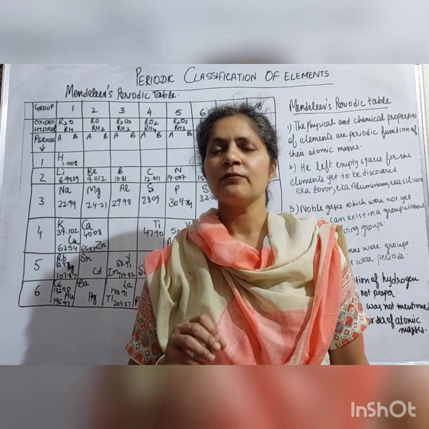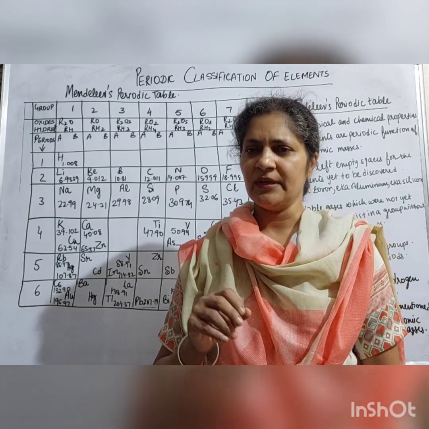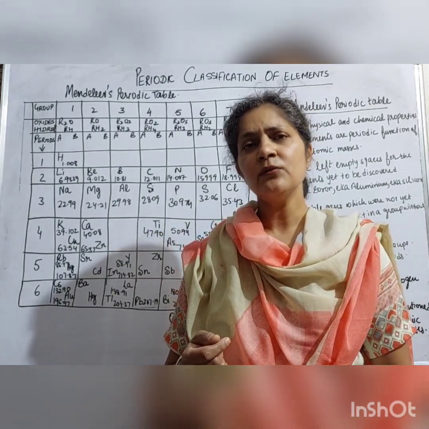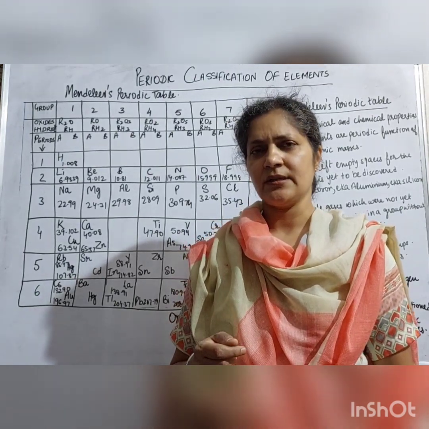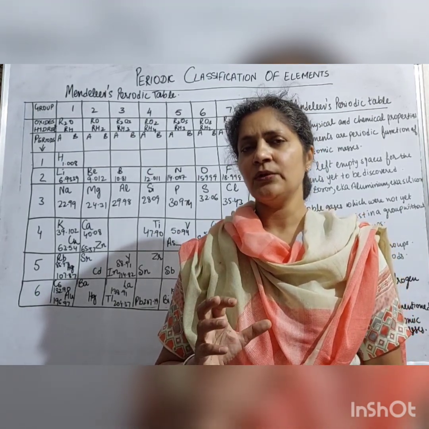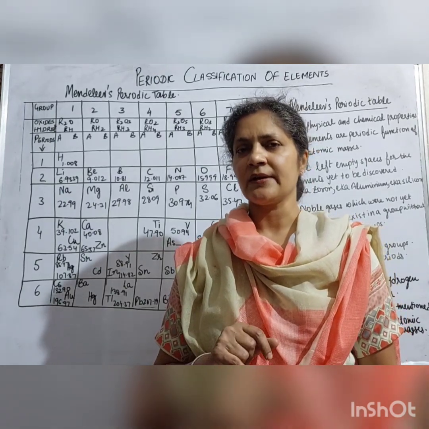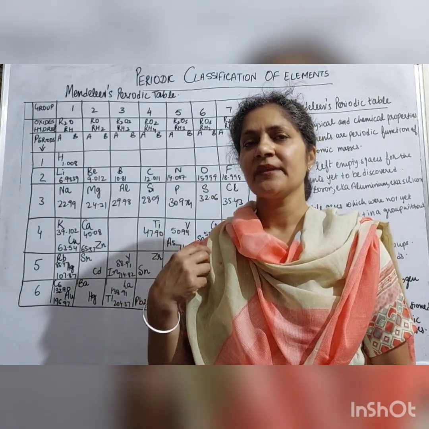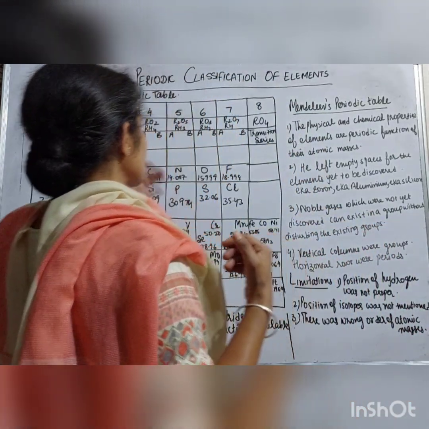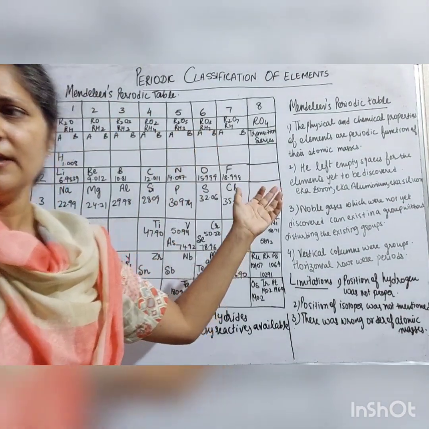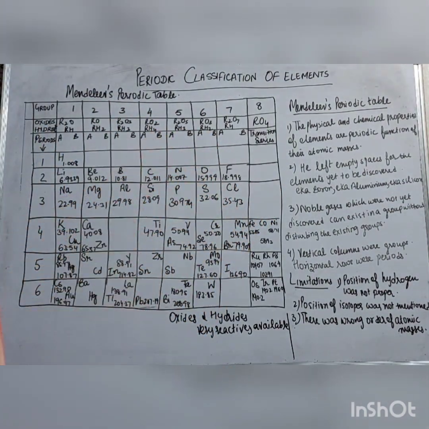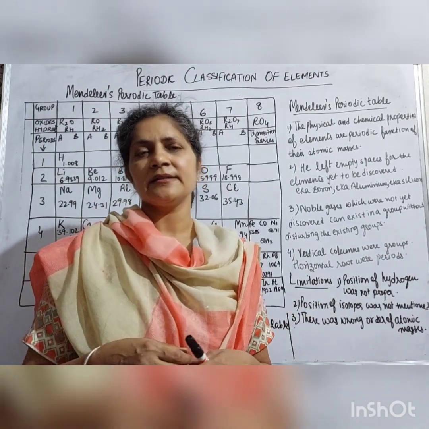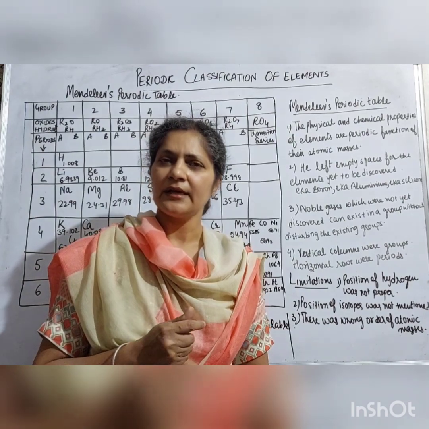In this series, we first discuss the law of Dobereiner's triads, and second in this series was scientist Newlands' law of octaves. These two theories did not last for a long time. Next in this race was the scientist Mendeleev. He gave the periodic table, which is known as the Mendeleev periodic table. It was also a very useful step towards the modern periodic table. It was a little bit successful in classifying the elements.